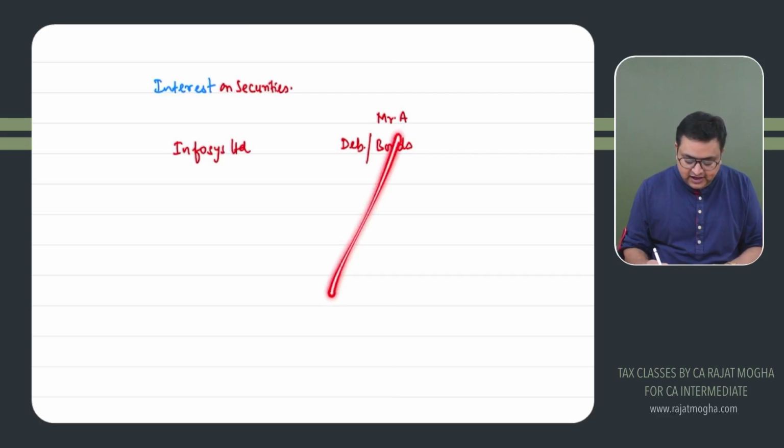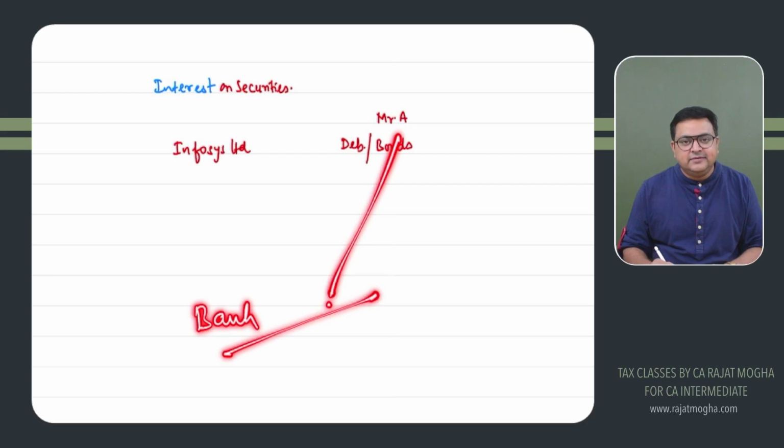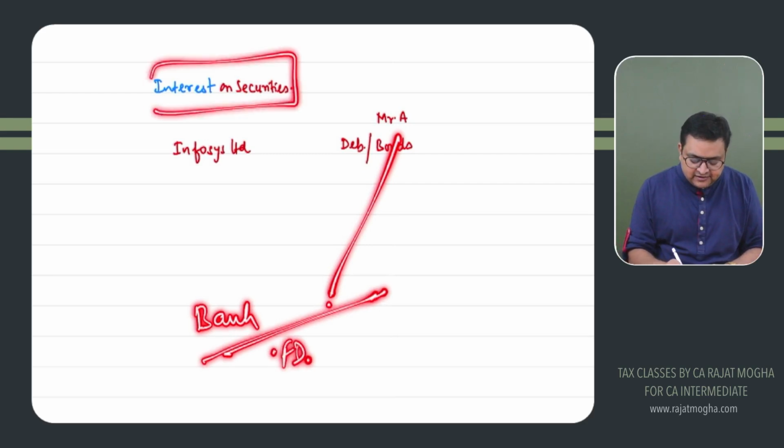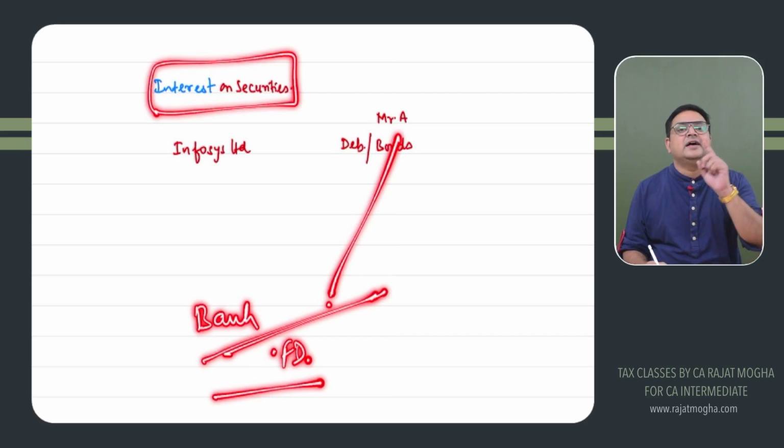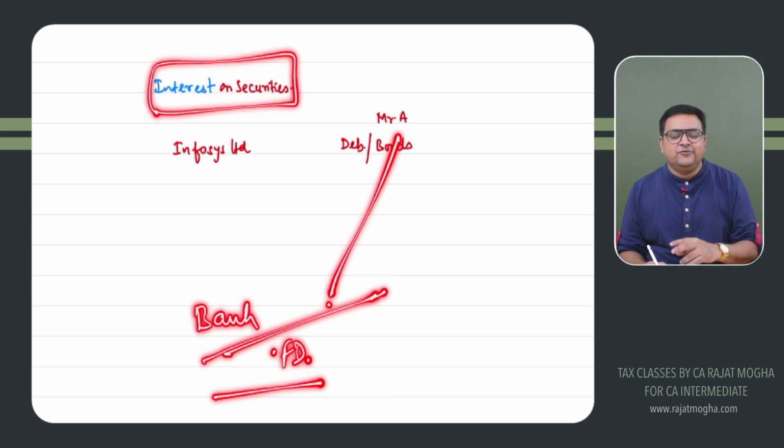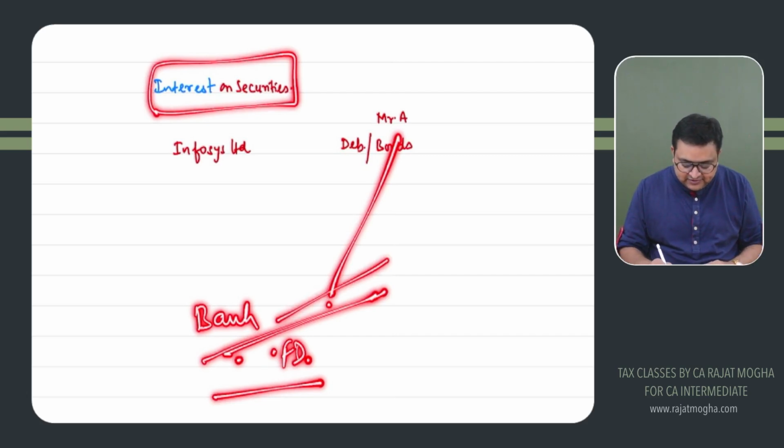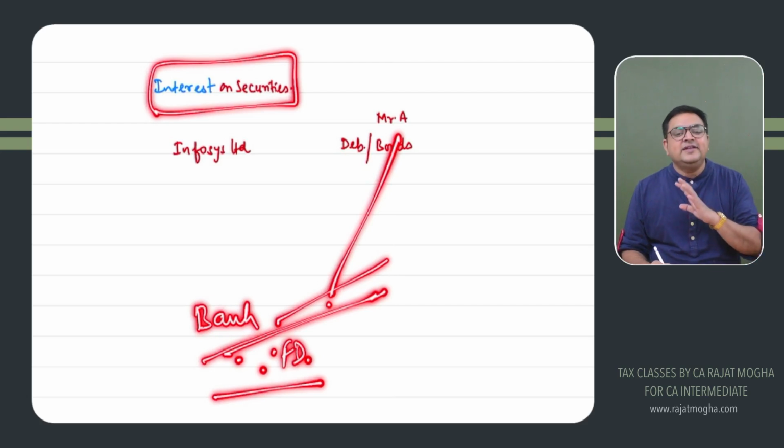A has invested some amount in a bank and the bank is paying him interest. Let's say the bank is paying him interest on FD. Will this be covered under interest on securities, or is this other interest? This is other interest. We have a different section for it, because if you have invested in an FD, you have not received any securities. Securities are financial instruments like debentures, bonds, etc. Correct. So we have other interest.